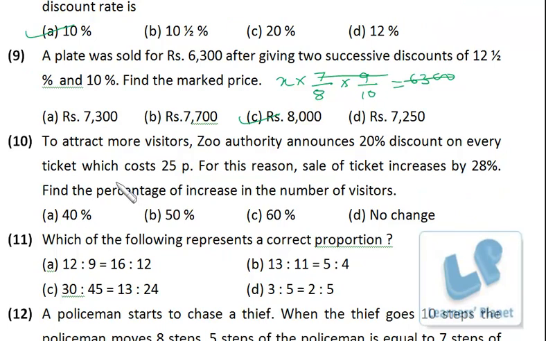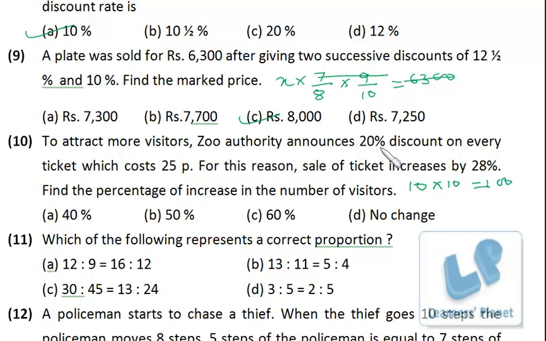Okay. To attract more visitors, the Zoo Authority announces a 20% discount on every ticket. For this reason, sale of tickets increases by 28%. Find the percentage increase in the number of visitors. Okay, see, I assume the price of a ticket is 10 rupees and 10 visitors are coming. So the total collection is 100 rupees.